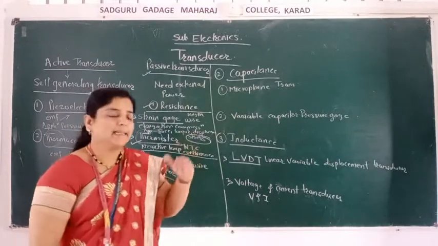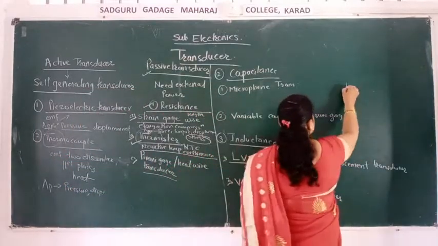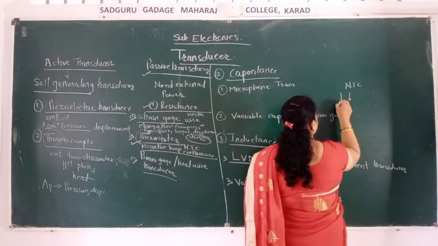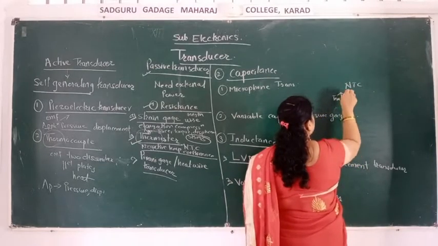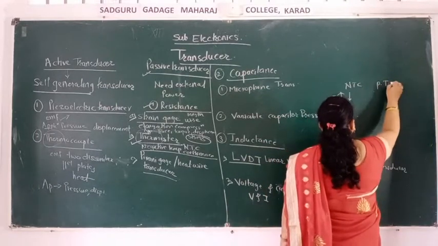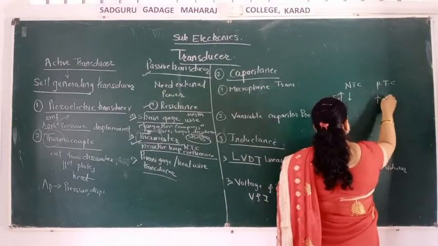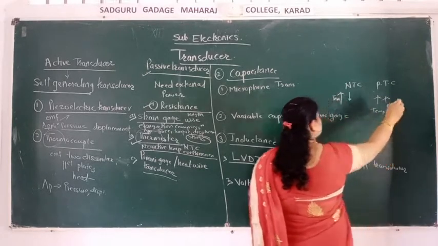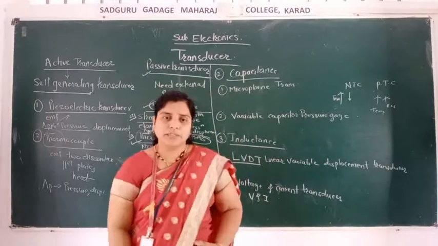What happens in NTC and PTC? In NTC, resistance decreases when temperature increases. That is called NTC. PTC means resistance also increases as temperature increases. It is called PTC, the positive temperature coefficient.